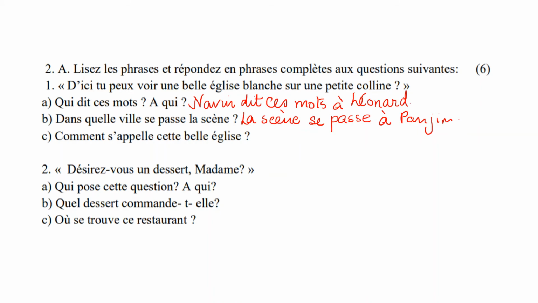Then, comment s'appelle cette belle église? What's the name of this church? Cette belle église s'appelle. What's the name of the church? Please don't write Panjim Church. You have to write Immaculate Conception.